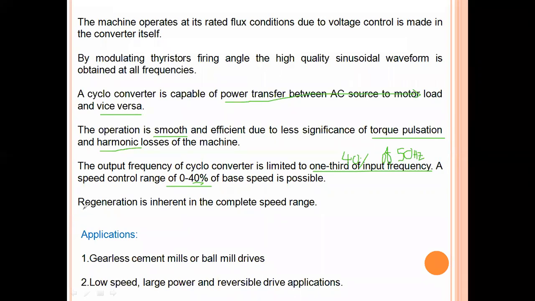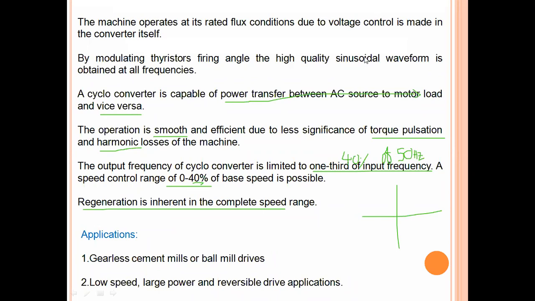And another advantage of the cycloconverter is that regeneration is possible in the complete speed range. So we can operate the cycloconverter under 4 quadrant modes for all the speed conditions. If the speed is very low, it's no problem. We can achieve the regeneration process also. That is one of the major advantages.